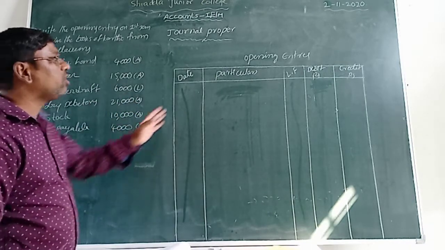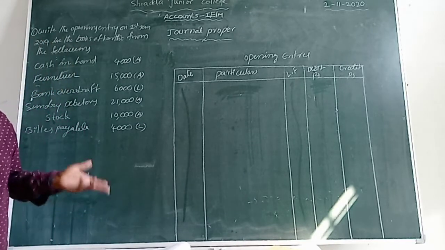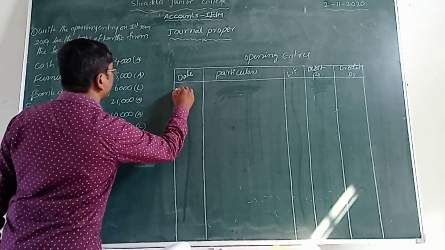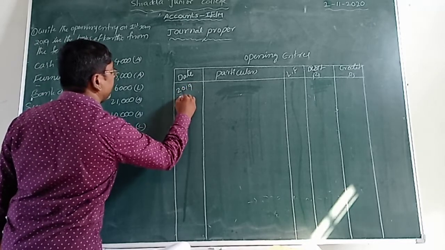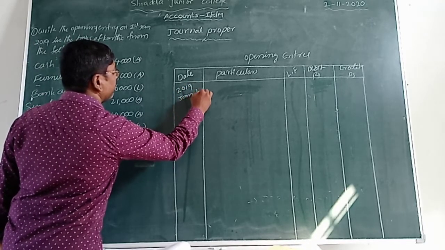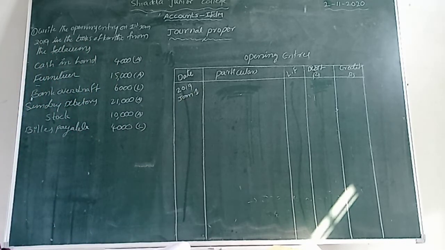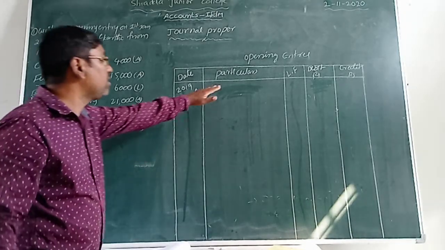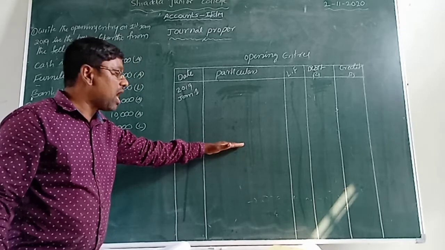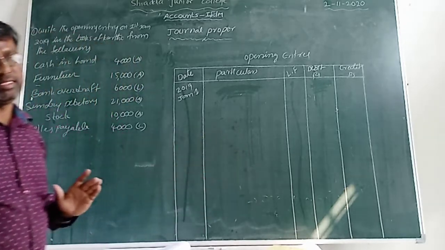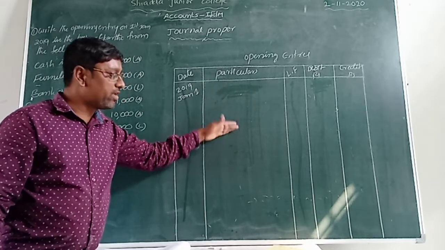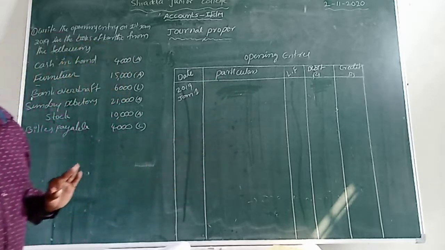Then we can record it in the opening entry. How can we record that? First of all, we take the date. So what is the date? 2019 January 1st. Only we write the date. First of all, we record all assets. Then after we record all liabilities, isn't it?